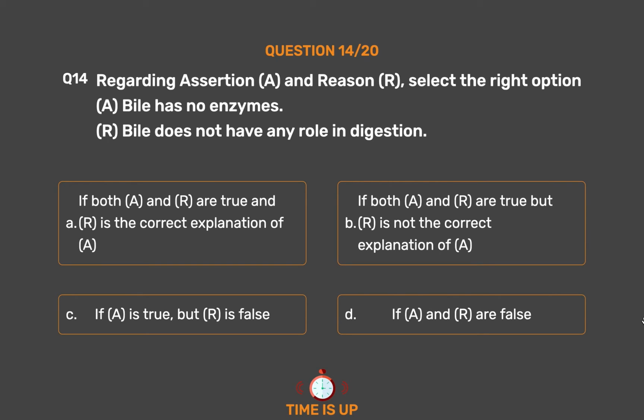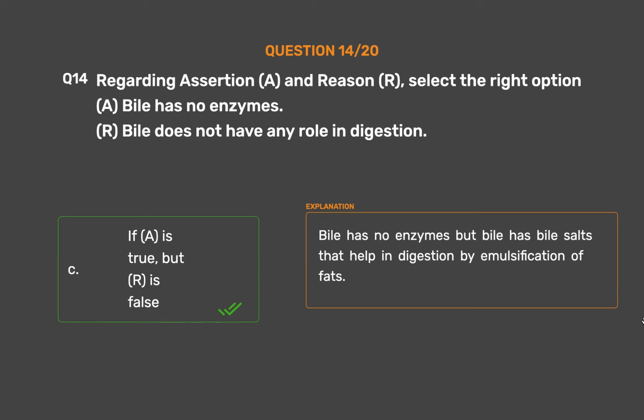The correct answer is option C. If A is true, but R is false. Bile has no enzymes, but bile has bile salts that help in digestion by emulsification of fats.